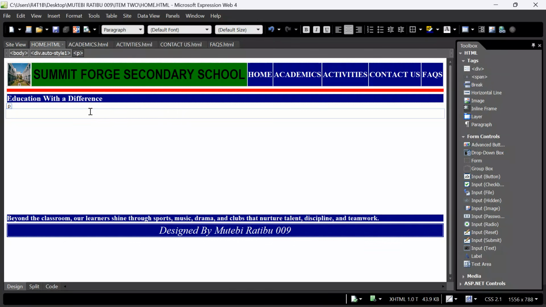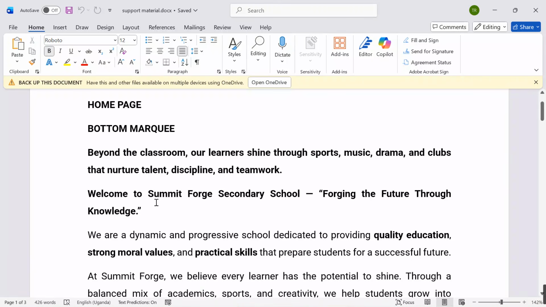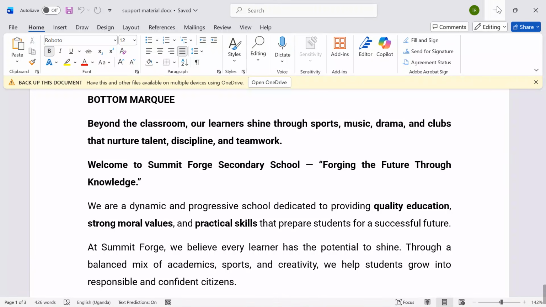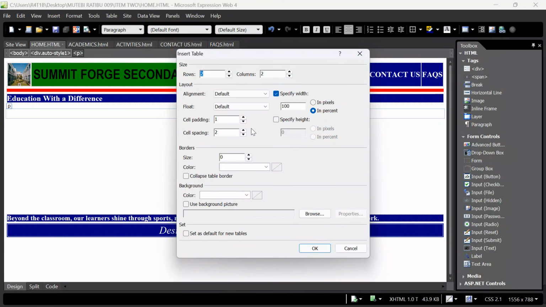Under the home page, I had composed my Word file which I want to use. I want to put all this content there, but let me put it in a table for easy management. Keep the cursor here, go to table, insert table. I want to compose a table of 2 columns and 2 rows. Come to alignment, center, click OK.